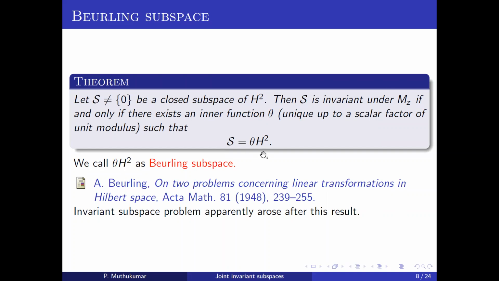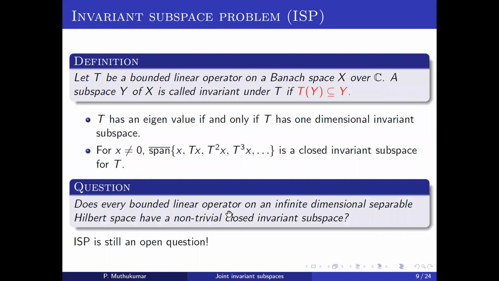After this result, the invariant subspace problem started. It apparently arises from this result. Namely, people asked: for a given operator, is it possible to find an invariant subspace? That was the natural question that came to people's minds. The exact question is: does every bounded linear operator on an infinite dimensional separable Hilbert space have a non-trivial closed invariant subspace or not? Of course, till now it is an open question.